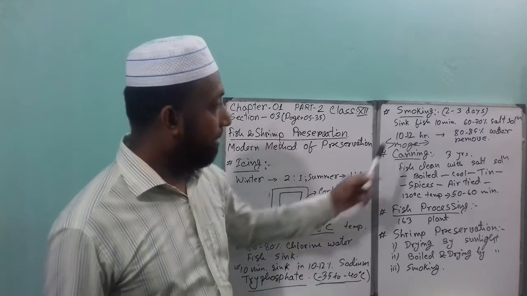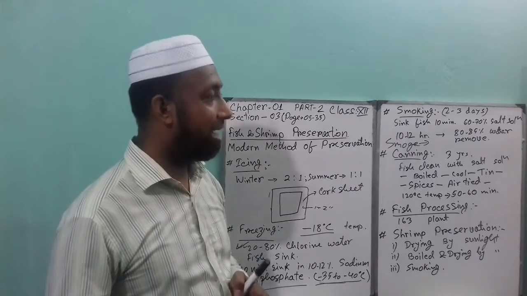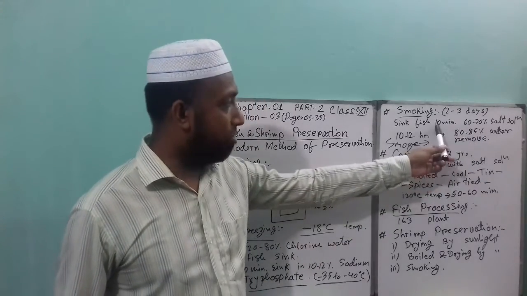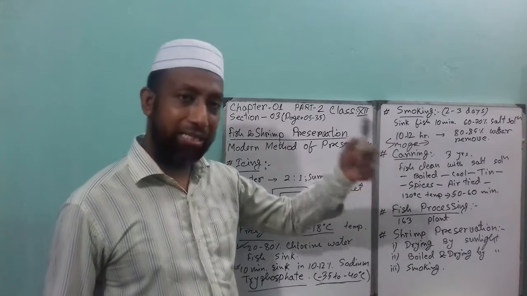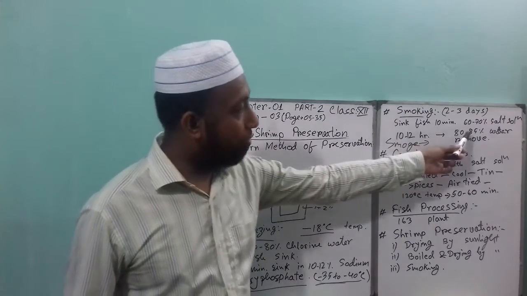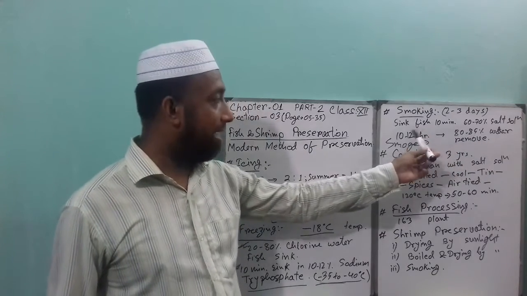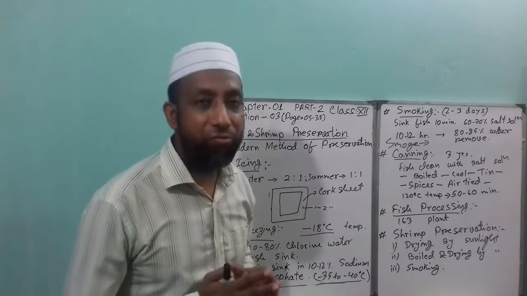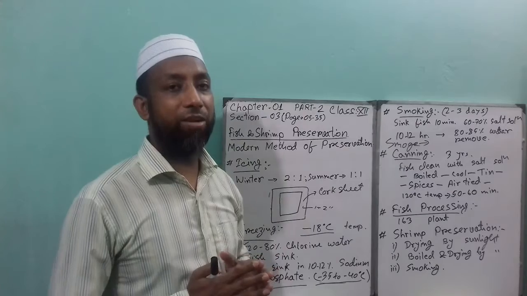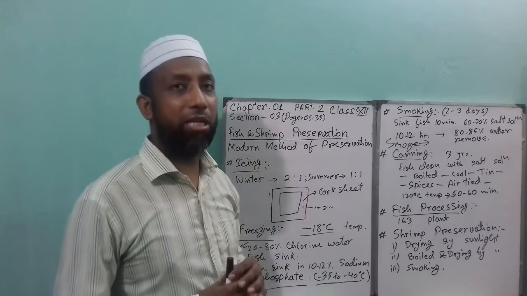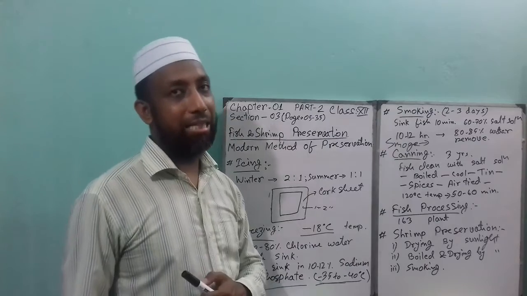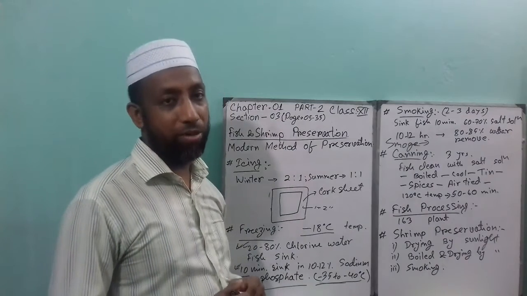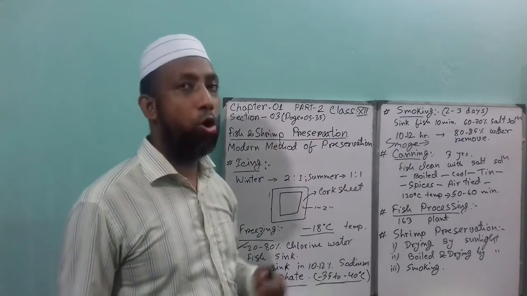So what should we do? Clean the fish properly, and after that clean the fish with the salt solution, which is 60 to 70%, about 10 minutes, and then you have to sink the fish, and then 80 to 85% water is removed. That means inside a room you have to produce artificial smoke, and if you leave that fish inside the room hanging about 10 to 12 hours, then about 80 to 85% water is removed from the fish, and sometimes it is called smoking as well.